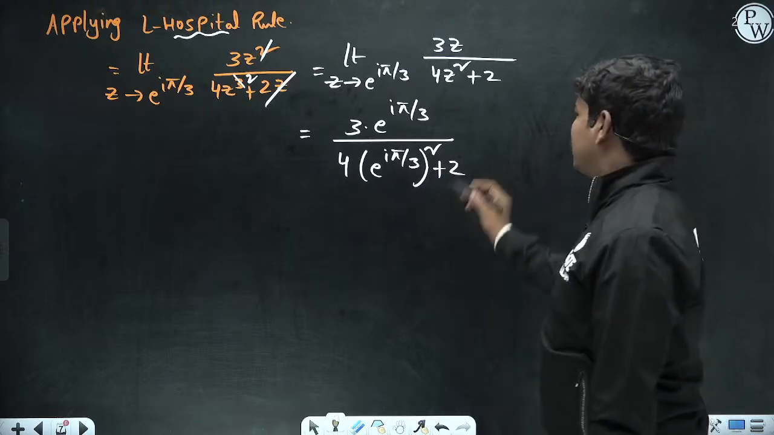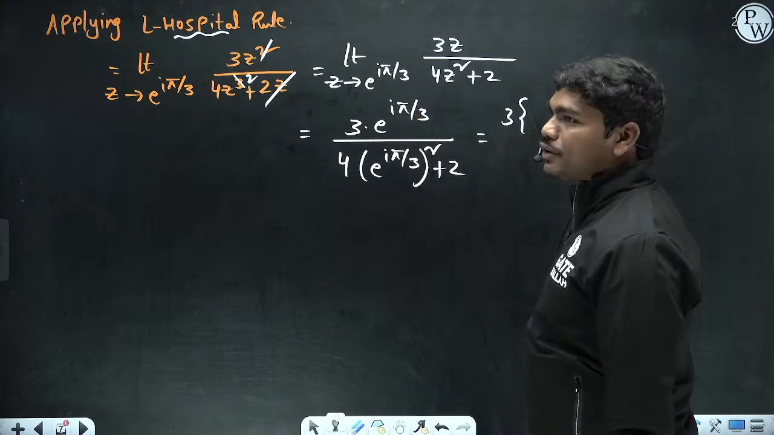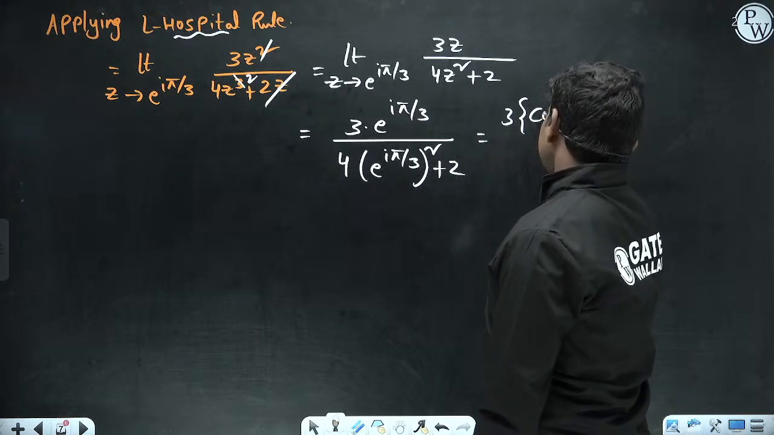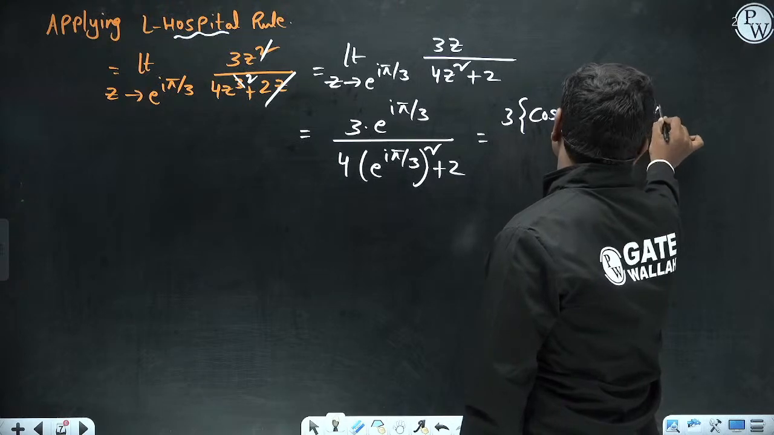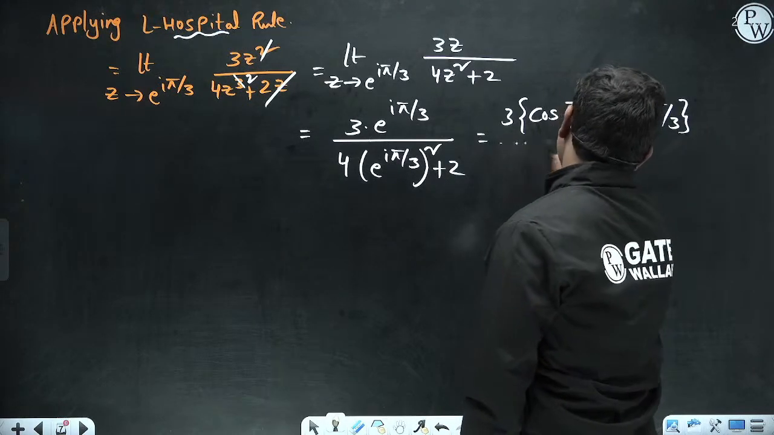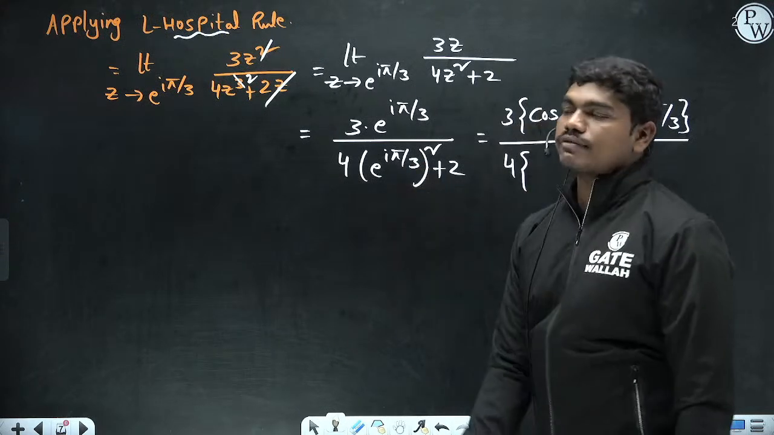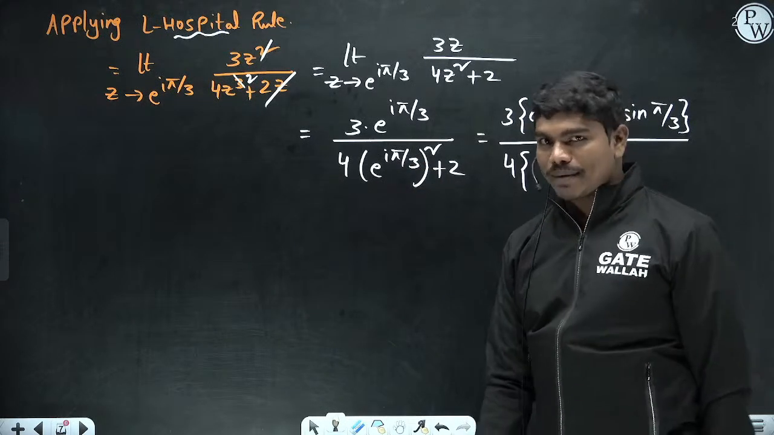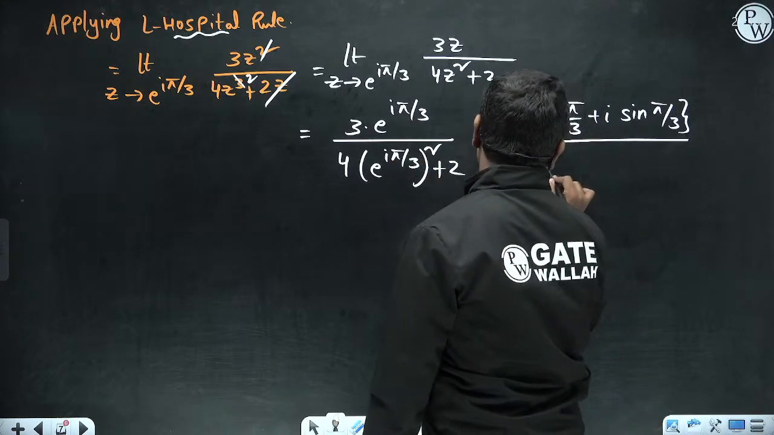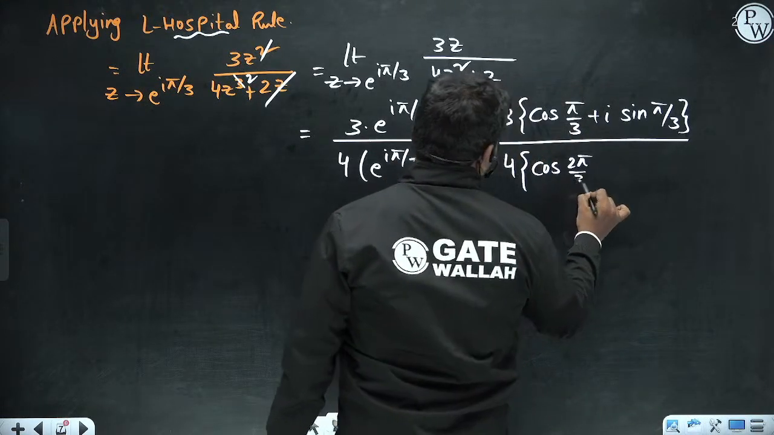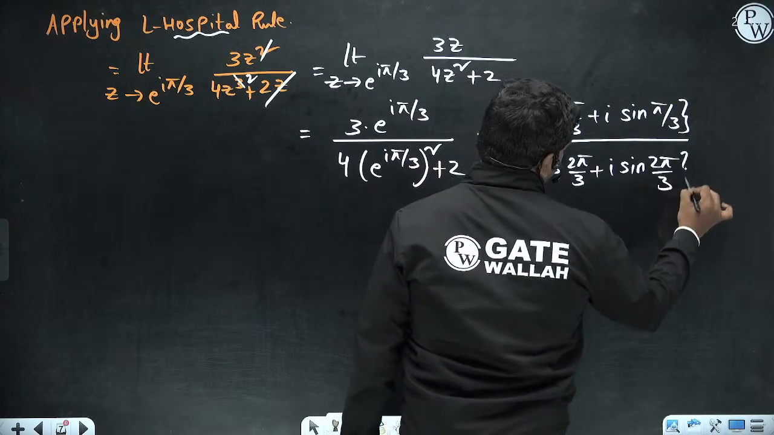Okay, now this is equal to 3 into, look, e power iπ/3. What is the value of cos π/3 plus i sin π/3, divided by this one, 4 times e power iπ/3 whole squared, which is nothing but e power i times 2π/3, right? So if you have e power i 2π/3, then cos 2π/3 plus i sin 2π/3 plus 2. So this is what will come.